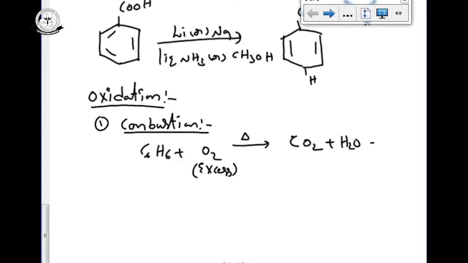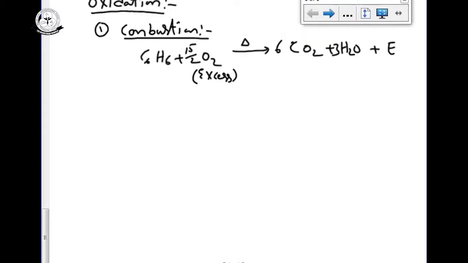It can liberate a large amount of energy also. The 6 carbons and 6 hydrogens, 3 for the hydrogens, so totally 15 oxygens we require, so 15 by 2 O2. This is the balanced chemical equation. Sometimes they will ask how many moles of oxygen are required for the complete combustion of 1 mole of benzene, that is 7.5 moles or 15 by 2 moles of oxygen.